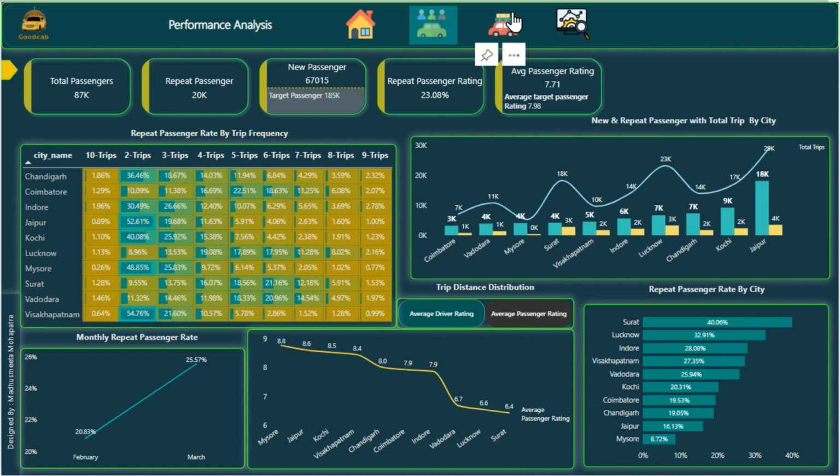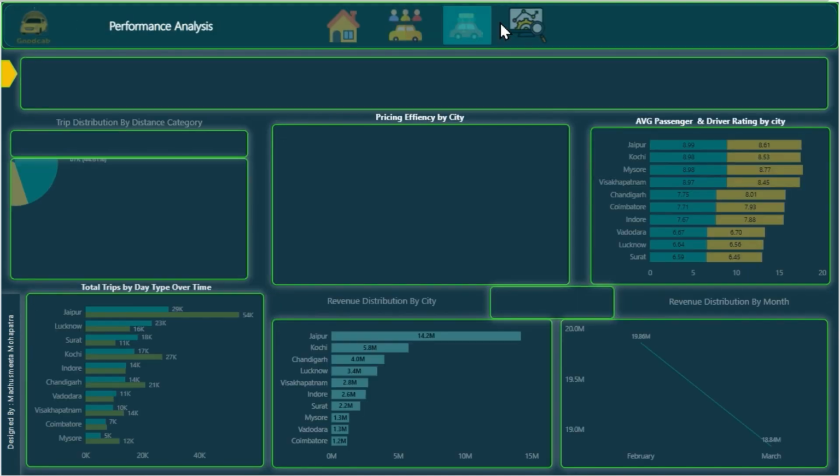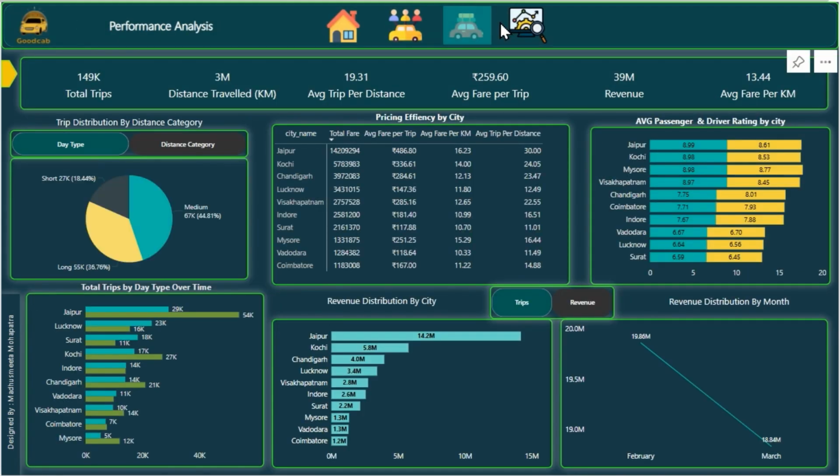Next, move to the trip analysis. Here in trip analysis, we have the new card visual. The pie chart shows the distribution by category and the day type slicer. Then comes the matrix visual which shows the pricing efficiency by city. Here the stacked bar visual shows the average passenger and driver rating by city.